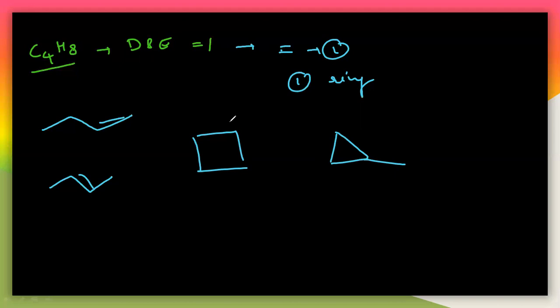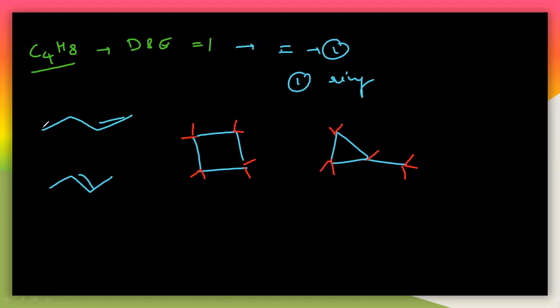So are these four structures particularly correct or not? You can check here. So see here, C4 are there, very good. So eight hydrogens are there like this: 1, 2, 3, 4, 5, 6, 7, 8. Here also see here 1, 2, 3, 4, 5, 6, 7, and 8.